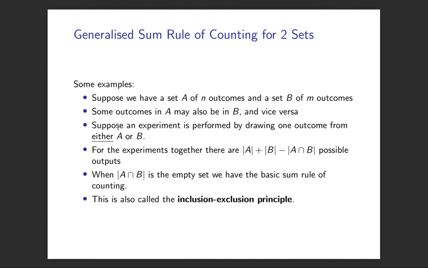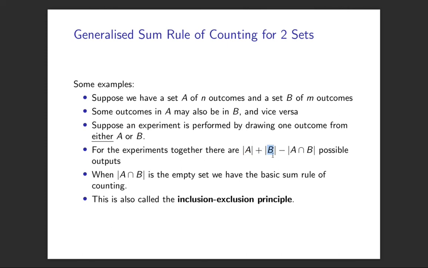So suppose we've got an overlap between these two sets, A and B. To get the number of possible outcomes, we count all the possible outcomes of A plus all the possible outcomes in B. That's what this notation is, right? Set A, with the straight lines around it, is the size of set A, the number of elements in set A, plus the number of elements in set B. Thing is, though, there's an overlap, right? So some of the elements, we've counted some outcomes in set A and we've counted them again because they're in set B, so we've counted them twice. So we've over-counted the number of possible outcomes.